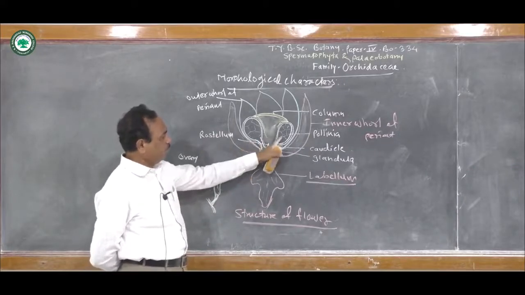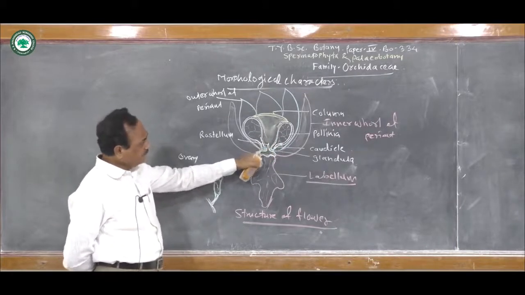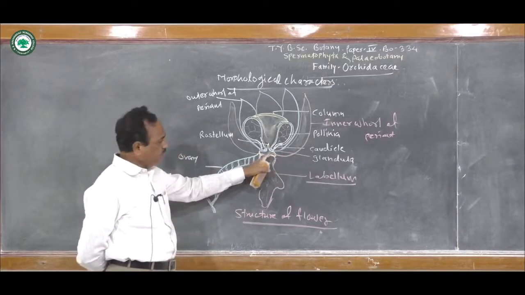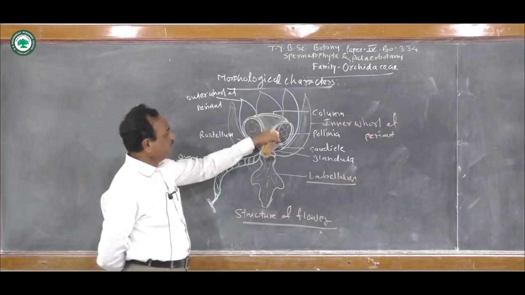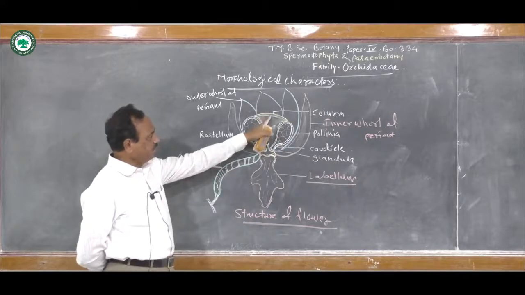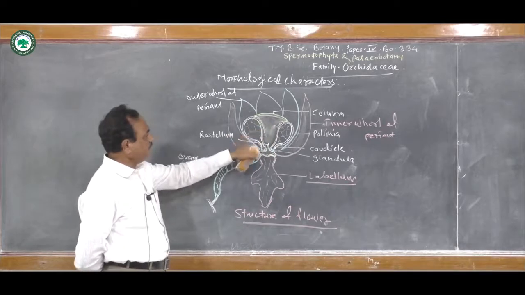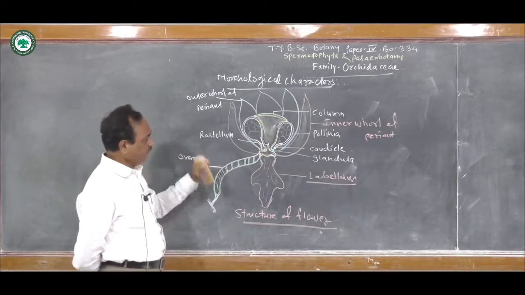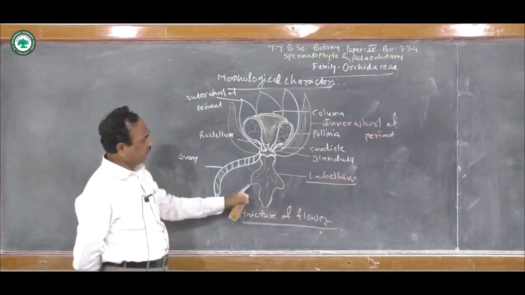As I told you, the androecium consists of 2 pollinia having a stalk called the caudicle, and below it, it attaches to a sticky disc-like structure called the glandula. These 2 pollinia, which are part of the androecium, fuse with the part of the gynoecium, and this part is known as the column. This beak-like structure, which is the sterile stigma, is known as the rostellum, and this large tepal is called the labellum.